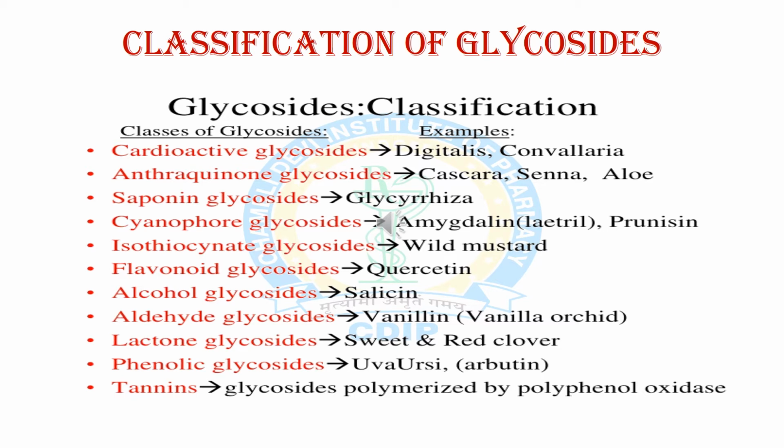For example, salicin. Next glycoside is aldehyde glycosides. They contain an aldehyde group in their structure, for example vanillin. Next is lactone glycoside. They contain a lactone ring in their structure, for example sweet and red clover. Next is phenolic glycosides. They contain a phenolic group in their structure, for example arbutin. And the last one is tannin glycoside. They contain different types of tannin compounds, or these are polymerized by polyphenol oxidase.